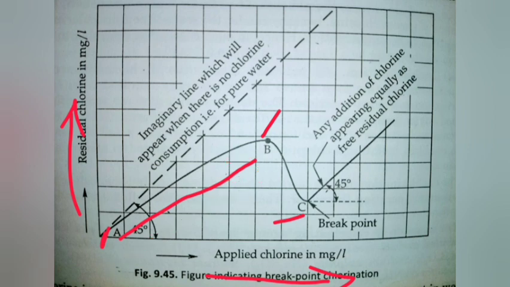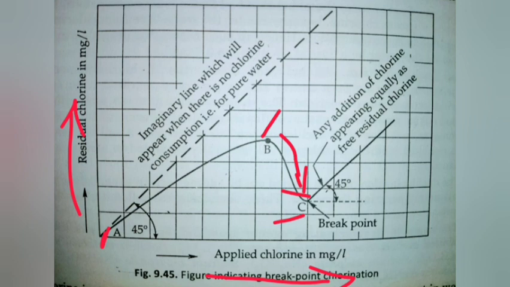Afterwards, the curve decreases from B to C, which indicates the utilization of the chlorine to oxidize the organics, since, as we said, chlorine is a very good oxidizing agent.